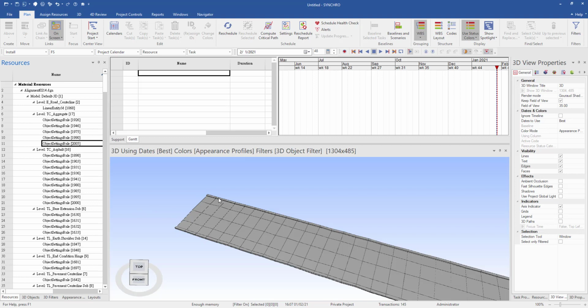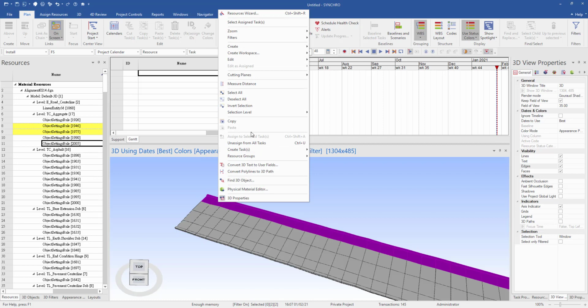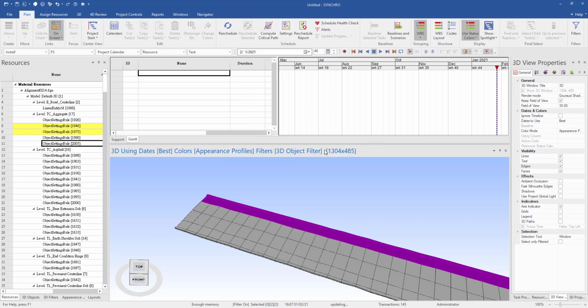I can select the left aggregate first, then I can right-click, create task, level.